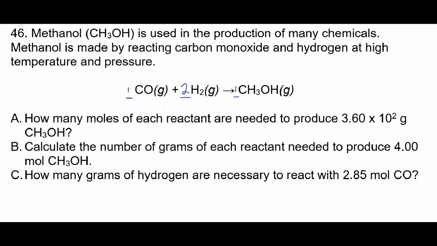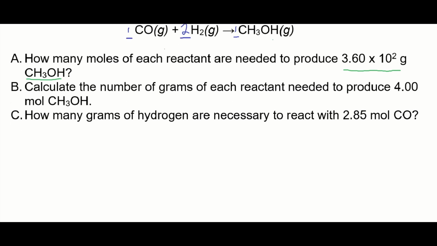On to part A. How many moles of each reactant? Oh boy. All right, and we're given the mass of the product. Let's start with what we know. We're given 3.60 times 10 to the 2 grams. Well, let's just write this: 360 grams of CH3OH.